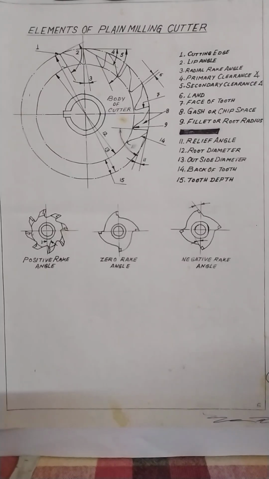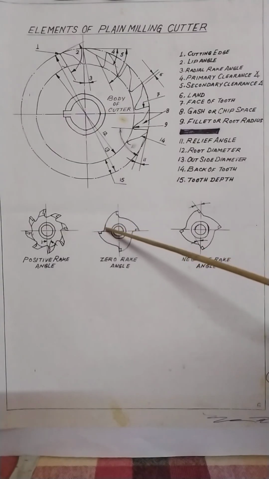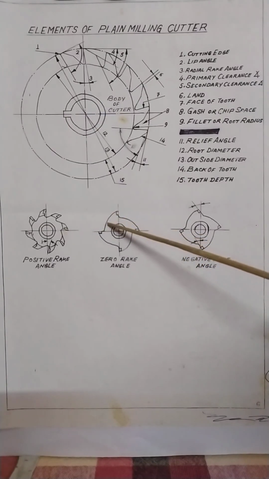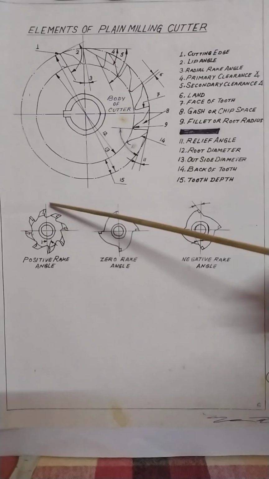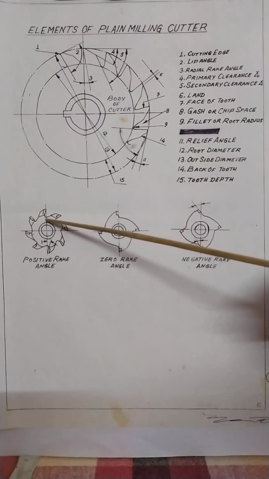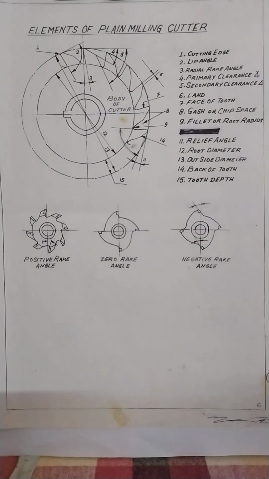So outside diameter, then back of the teeth, this total side is the back of the teeth. And then tooth depth. Tooth depth means from this point to this point.